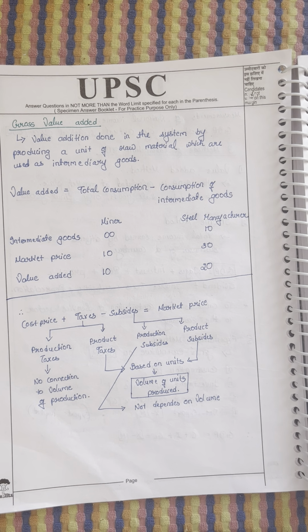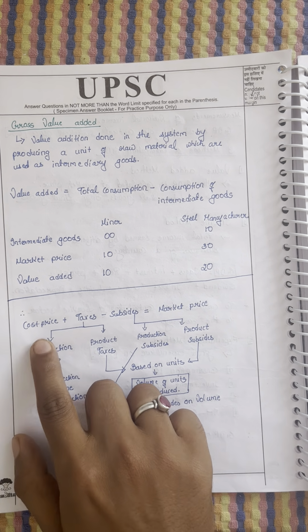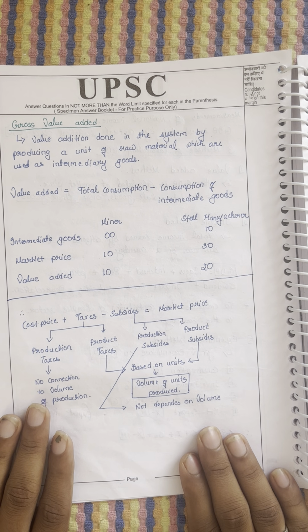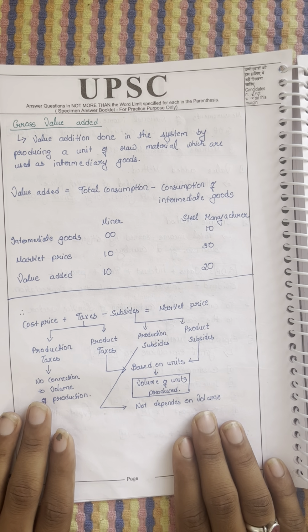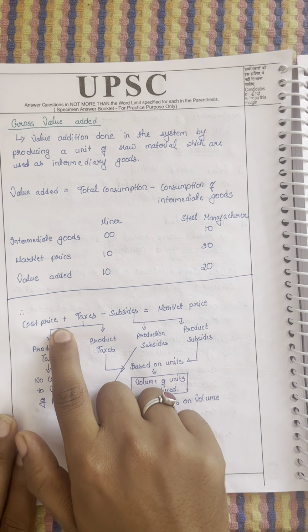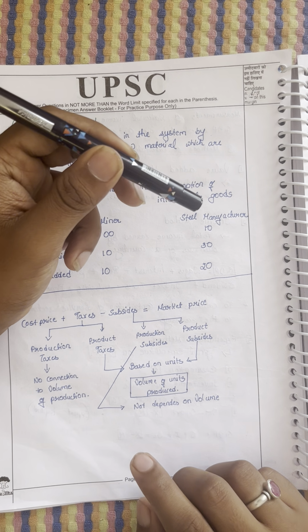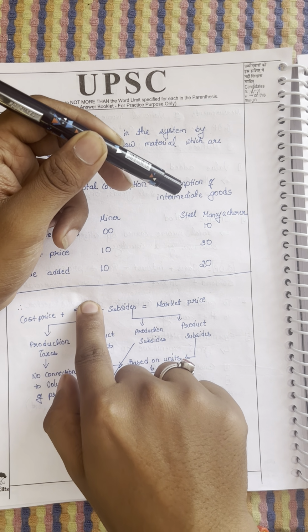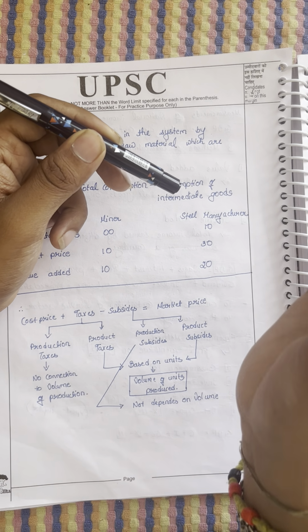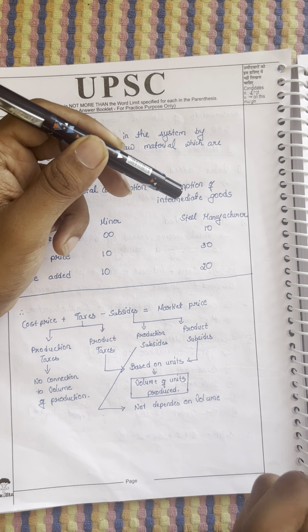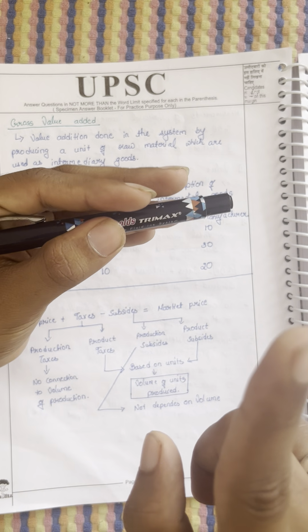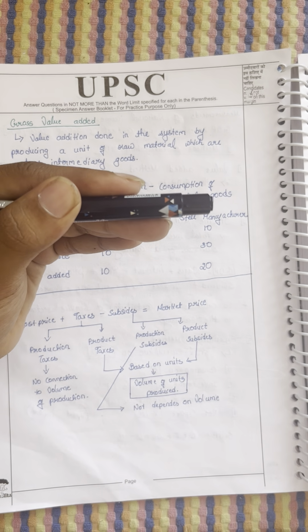Let's see the last topic of today. Cost plus tax minus subsidies equals market price. Just for understanding, you will need this for further classes. Cost price is the price of manufacturing. It includes land, wages, rent, and profit.